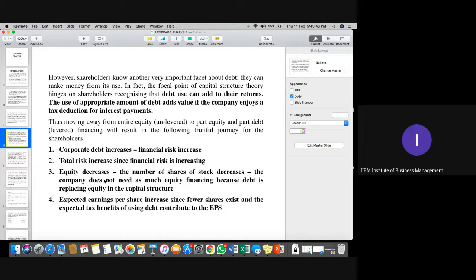When we talk about equity decreases, we have a limited number of equity shareholders, and their earning per share is always on the higher side, because fewer shares exist and the expected tax benefits of using debt contribute to EPS. Whatever earning we have will increase the chances of dividend declaration to your equity shareholders. Clear, everyone?